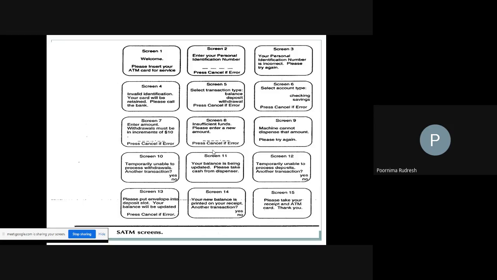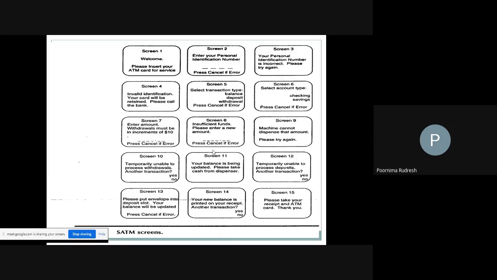Screen one is the welcome screen. Whenever you approach the ATM machine, you directly see the welcome screen, right? In that screen, the ATM machine tells the customer to insert the ATM card for the service. Once you insert the ATM card into the machine, it will verify the account number, which is called the PAN. PAN is nothing but the personal account number, and it is compared with the number already stored in the customer account file.